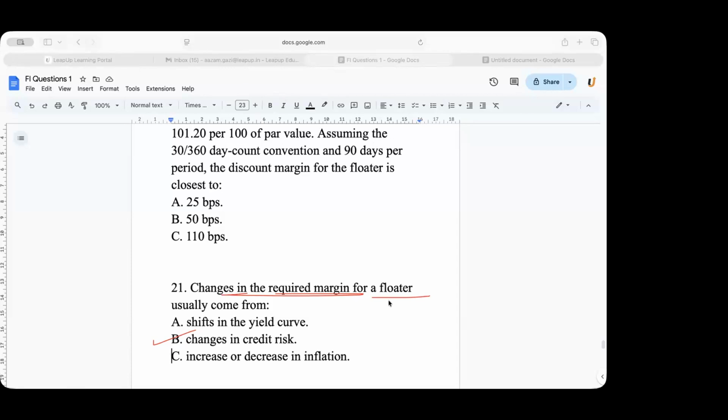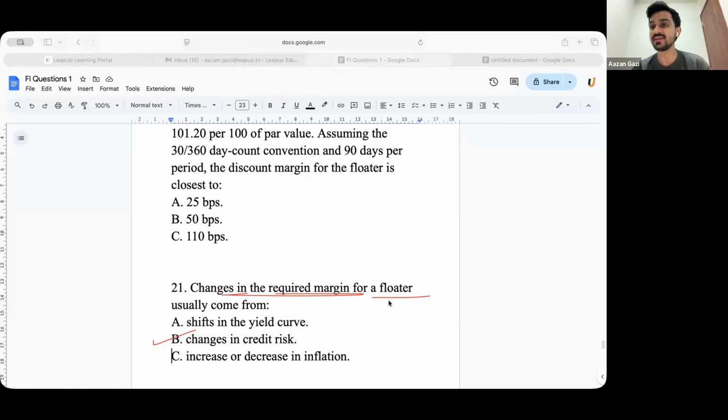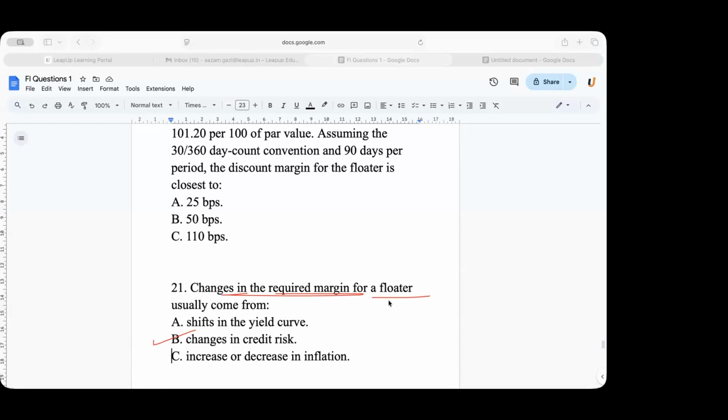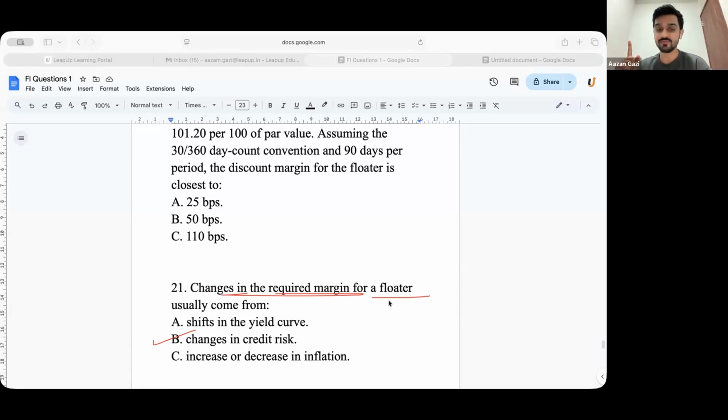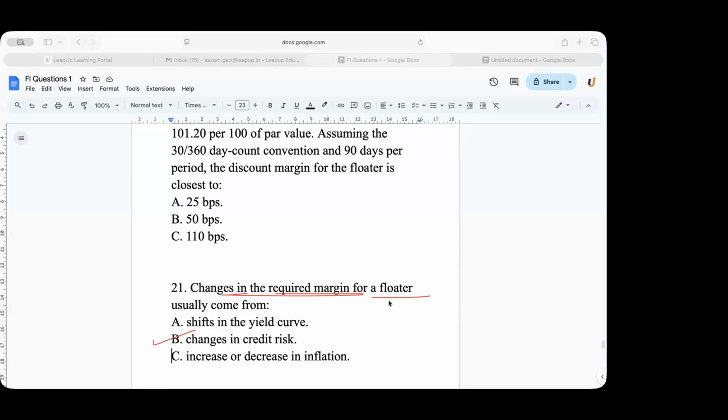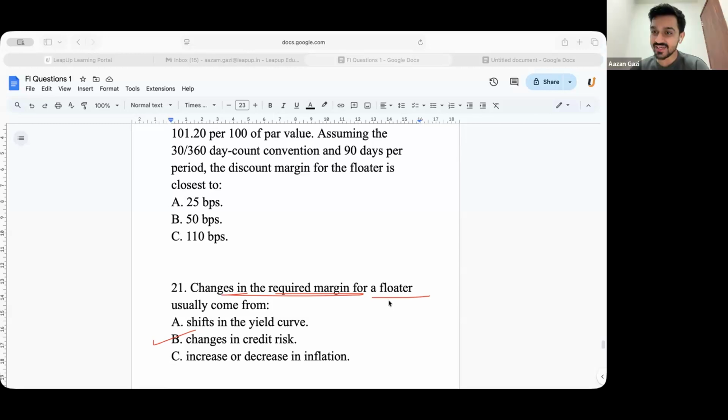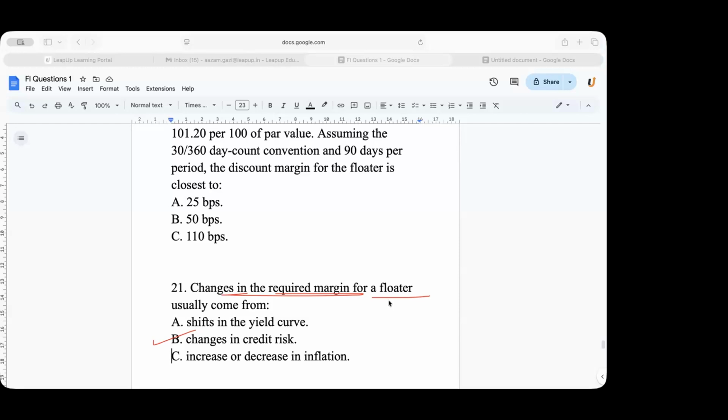Sir, just want to ask, so any shift in the yield curve will affect which margin then? It will not affect anything, because the quoted margin is already decided by the company. If the yield curve changes, that means the MRR, the market reference rate, is changing. So it does not really affect you if you have invested in a floater. It's because MRR affects the numerator and denominator equally. Absolutely correct. Okay. Got it.